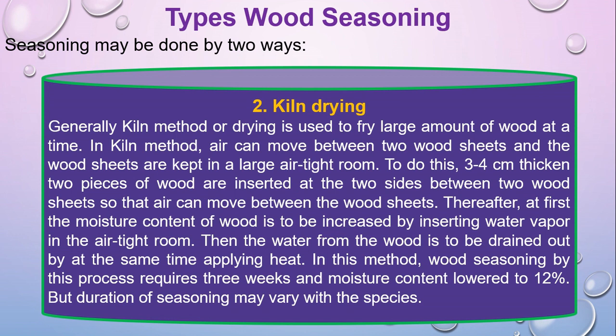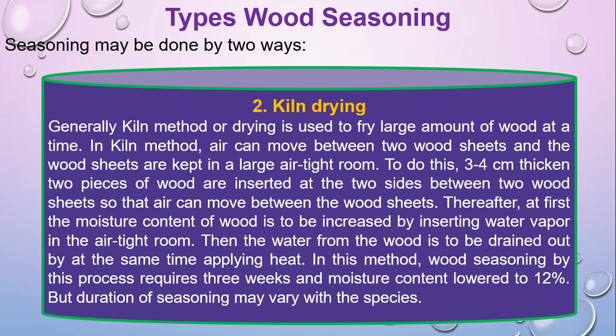Generally, the kiln method is used to dry a large amount of wood at a time. In the kiln method, air can move between two wood sheets, and the wood sheets are kept in a large airtight room. So that means we have to make a large airtight room, and then in that room we leave or preserve the wood sheets. To do this, 3 to 4 cm pieces of wood are inserted at the two sides between two wood sheets so that air can move between